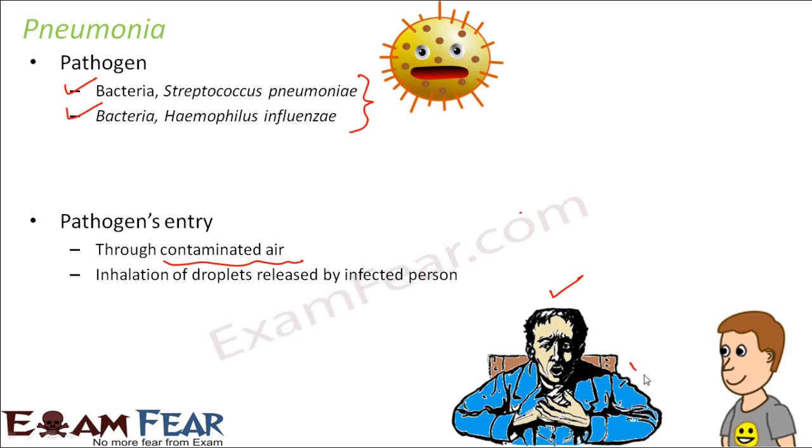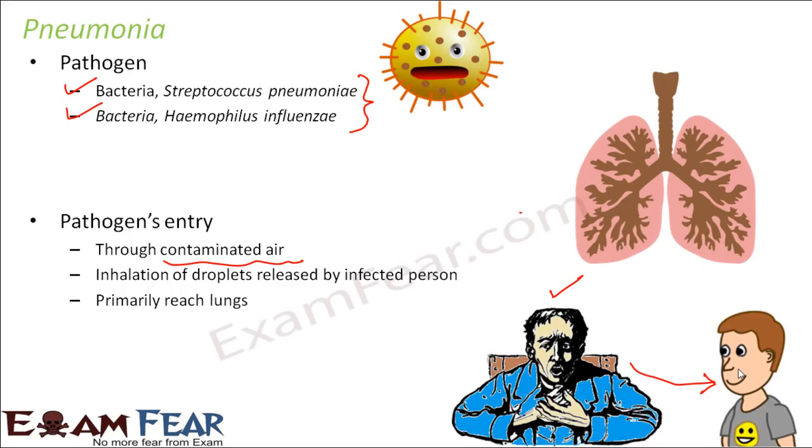If these droplets are inhaled by some other person, the pathogen can enter the body of this person, and that's how he can get the infection. So inhalation of droplets released by an infected person can cause infection in a different person. That is the reason why a person suffering from these kinds of diseases is asked to stay isolated, so that the disease doesn't spread to more people.